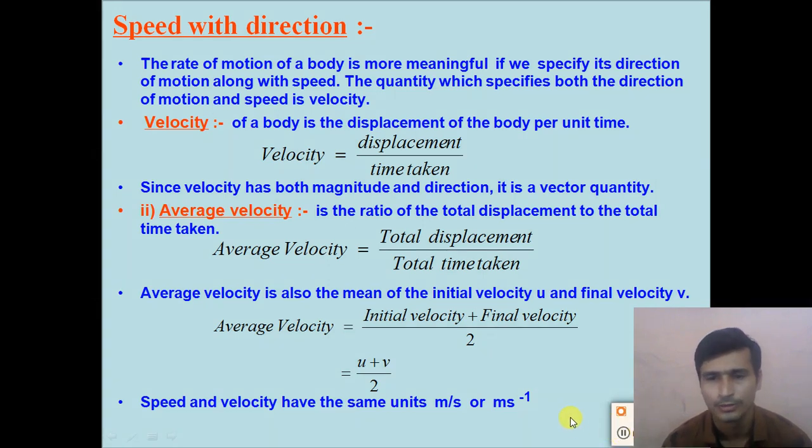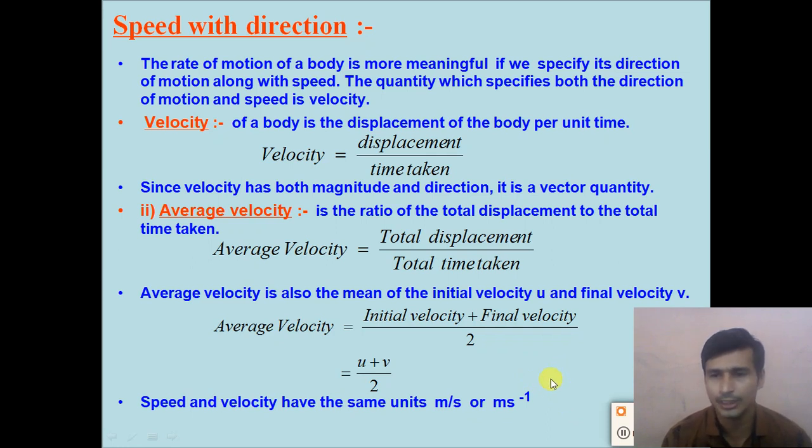So now dear students, velocity is a vector quantity, right? So velocity may be positive, may be negative and may be zero according to its displacement. If the displacement is positive, the velocity is positive. If the displacement is negative, the velocity is negative.